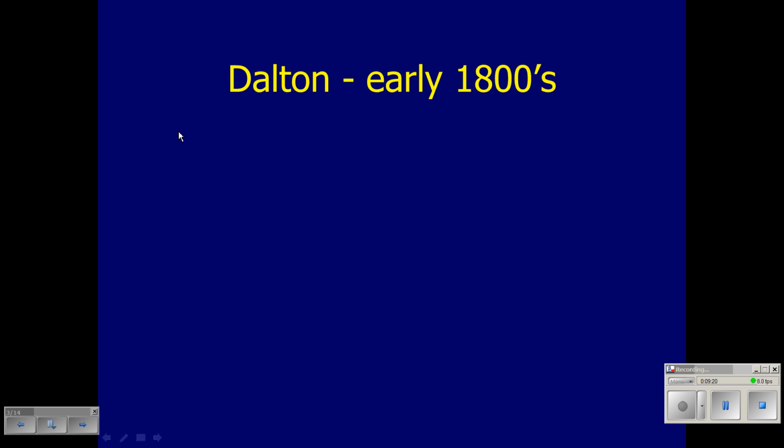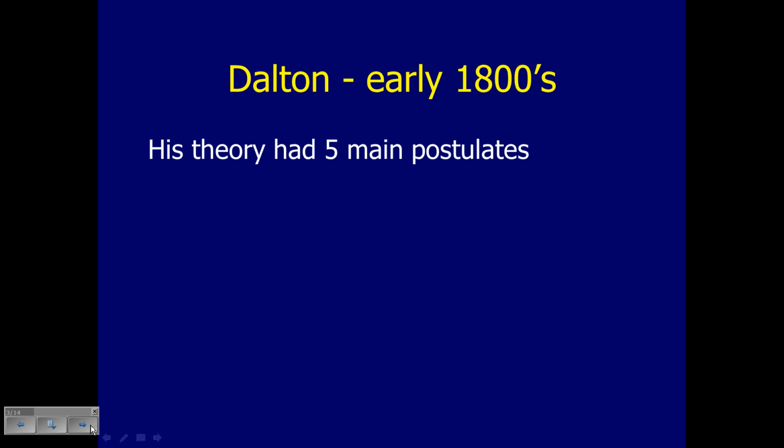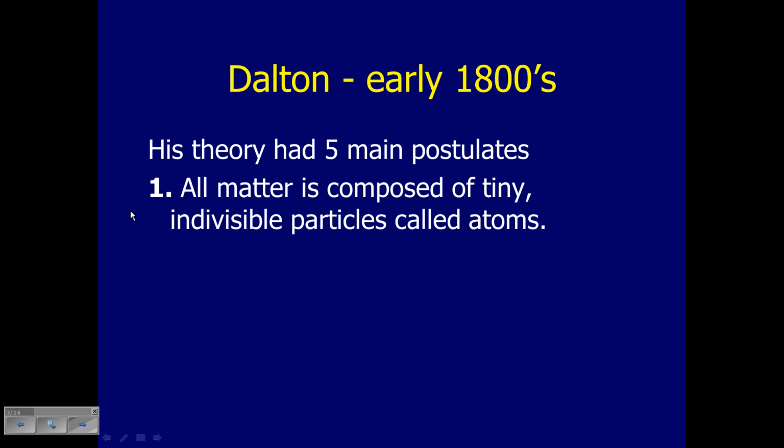So he was attempting to describe a property of gases and how they dissolve in liquids. It turns out that he was right, that matter is made up of these tiny little particles, and in the end he realized that was a more important way of talking about things. So he came up with five main postulates or rules, and you'll write these down in a moment when you go through the note. All matter is comprised of tiny indivisible particles called atoms. He used the term atoms because he knew his history and he knew about Democritus and his term atomos.